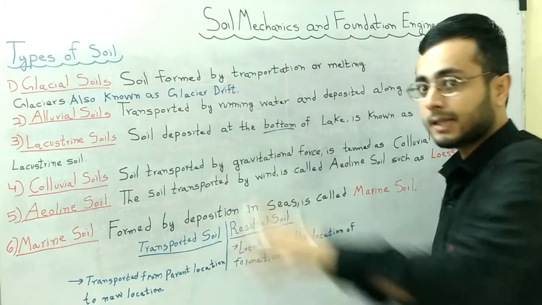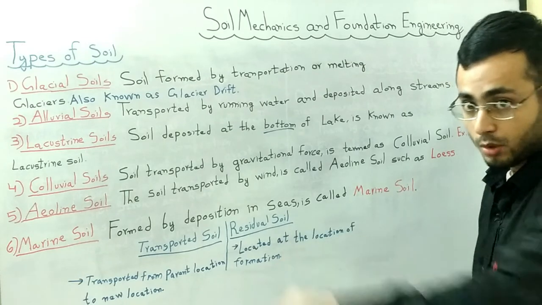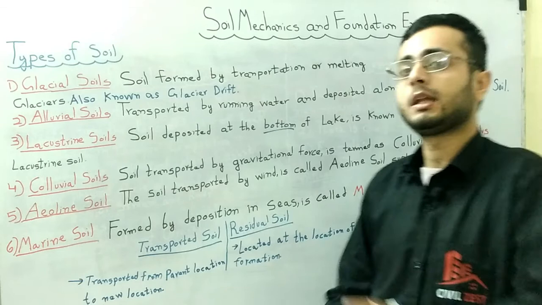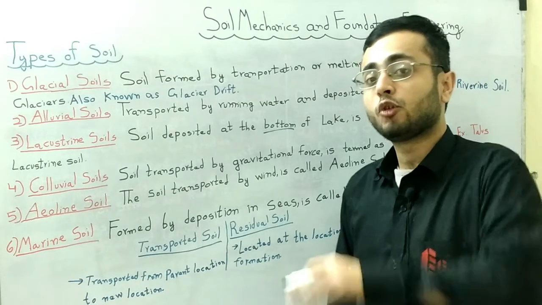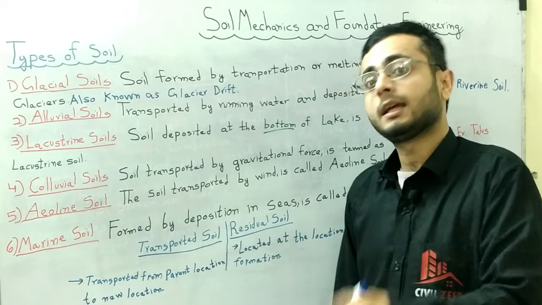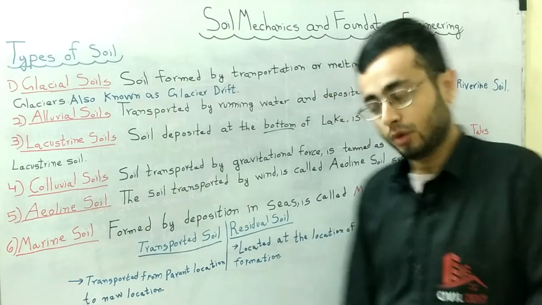So in the case of the lakes, the soil deposited at the bottom of the lakes, these soils are referred to as lacustrine soil. So in different areas there are different kinds of soil and their characteristics at the bottom of the lake, and these are also known as lacustrine soils.